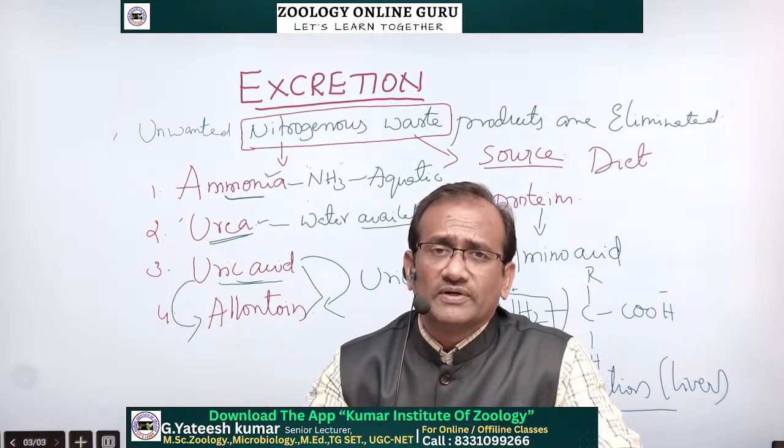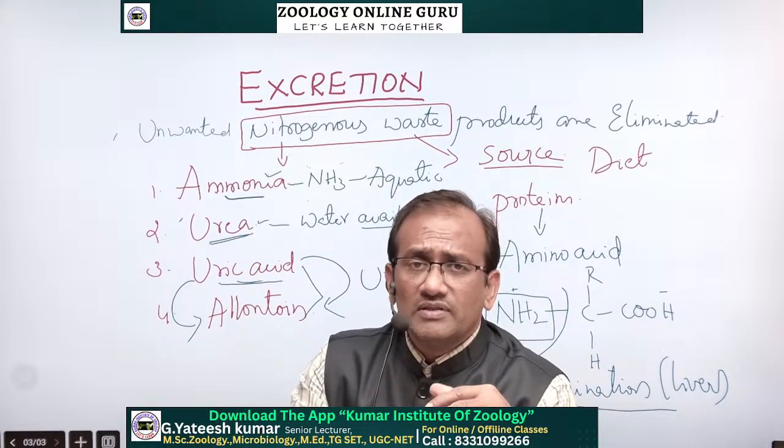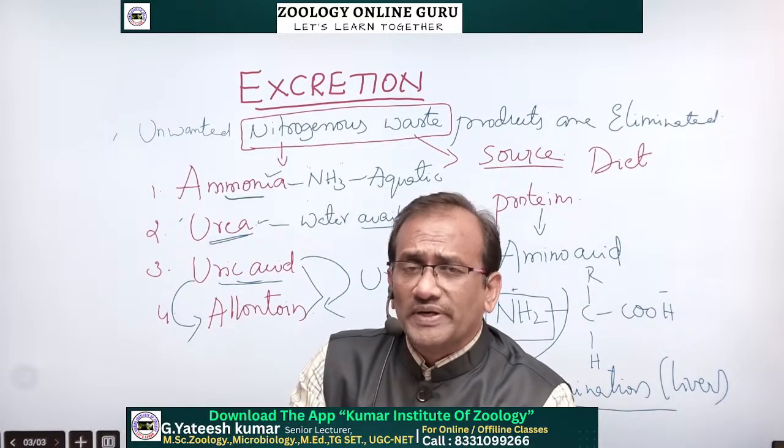Now the mode of excretion: how they excrete the waste material outside.